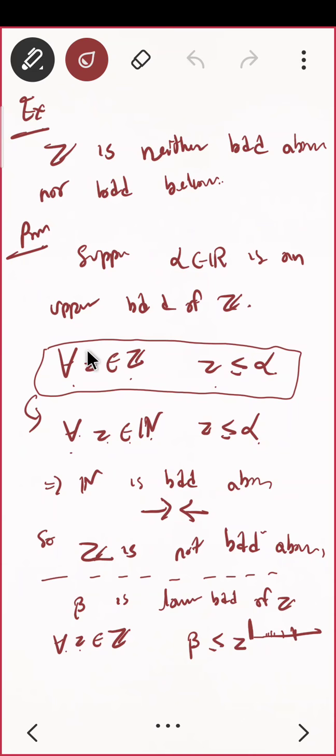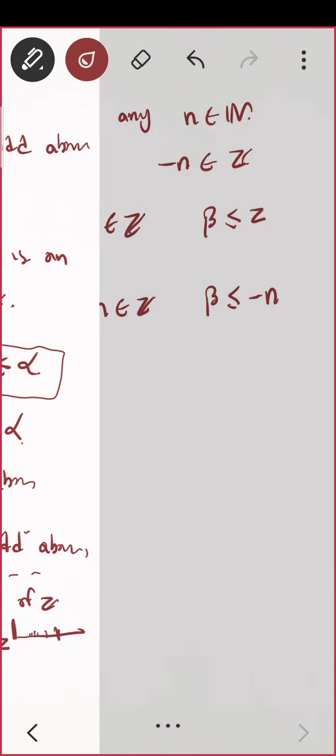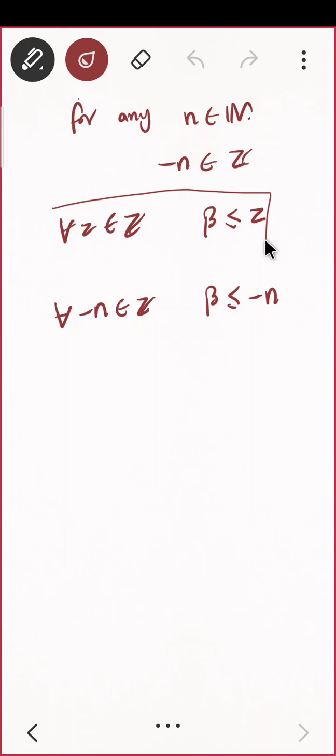And now I say minus n, that is the set of all negative natural numbers. You are having a natural number, you multiply by minus. So can I say like this? For all minus n belonging to the integers, your beta is less than or equal to minus n. Just try to see. Same thing that I did here, from here it went here. Same thing I am doing, just the trickier one. Can you understand? Just take some time. Do not ask anything, just think about it first.